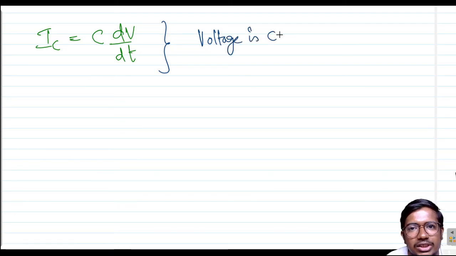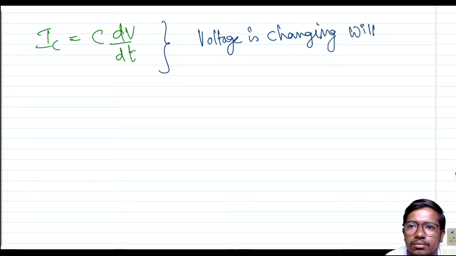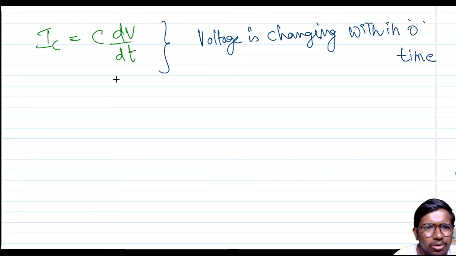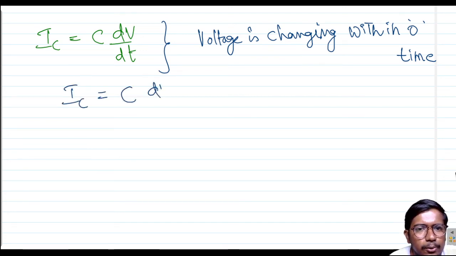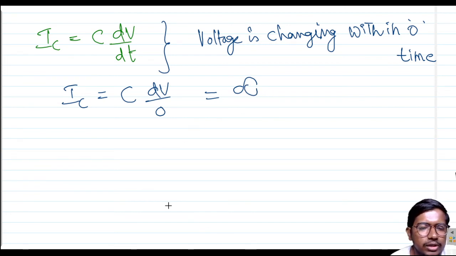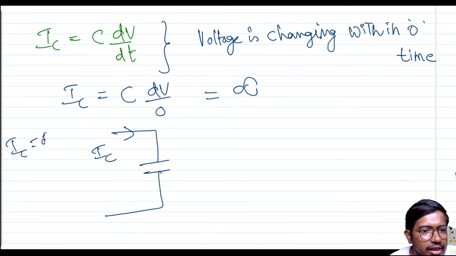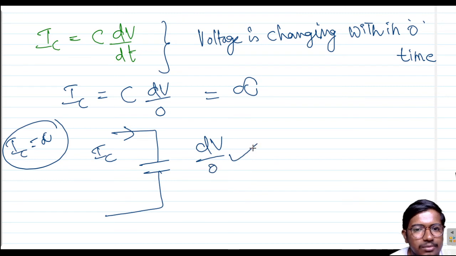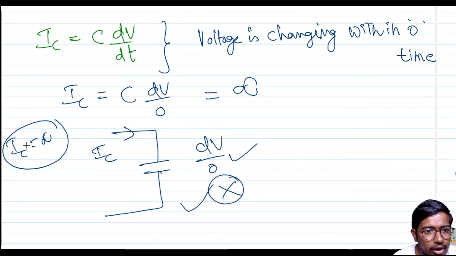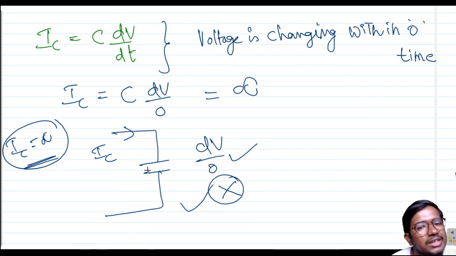Then we can write IC equals C into dV by 0, a sudden change, which equals infinity. Only if the current flowing through the capacitor is infinite is a sudden voltage change possible; otherwise it is not.